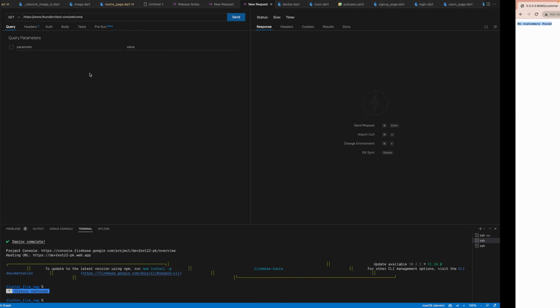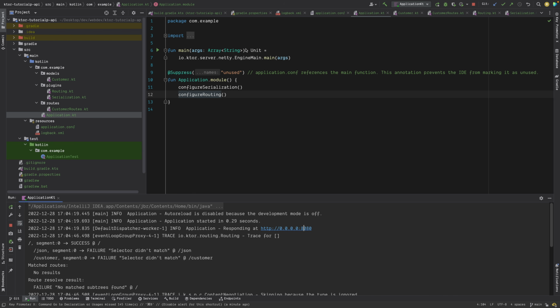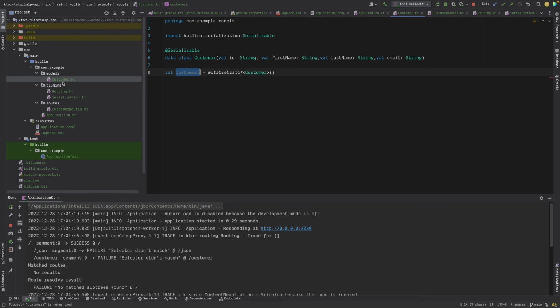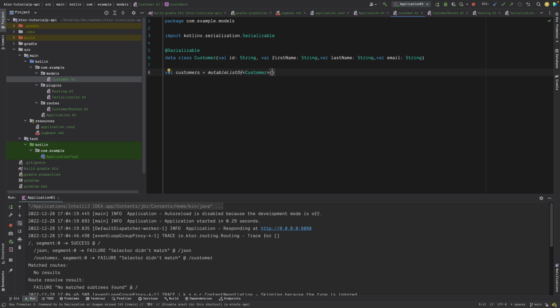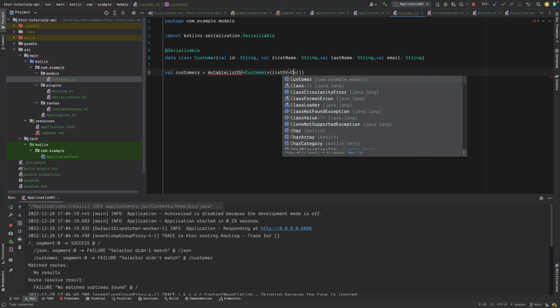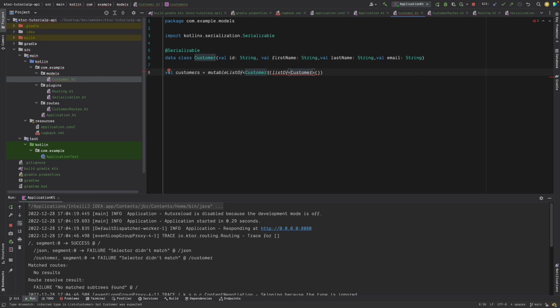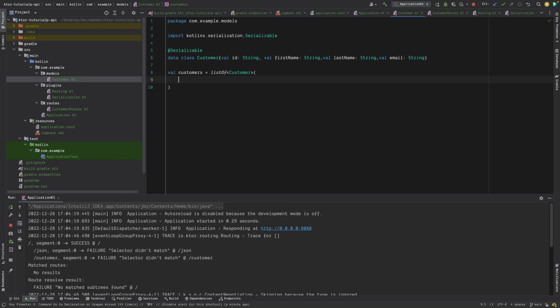What if I had a customer, right? For example, if I go back here in the customer.kt, we could have a list of customer. What we could do, mutable list of, rather than that, we can just say customer, and we could create customer, right?